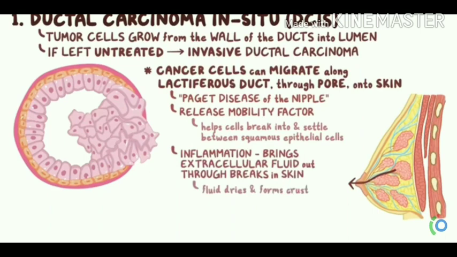These cancer cells release a substance called mobility factor, which helps them break into and settle in between the squamous epithelial cells. As the cancer cells move into the epithelium, there is inflammation which brings extracellular fluid out through breaks in the skin. This fluid then dries and forms a crust over the skin surface.